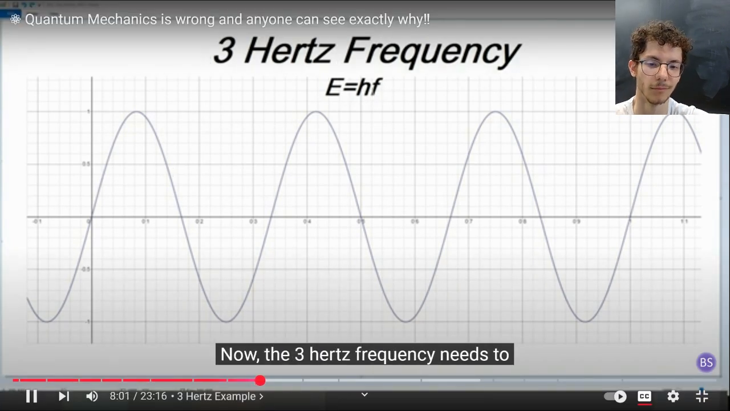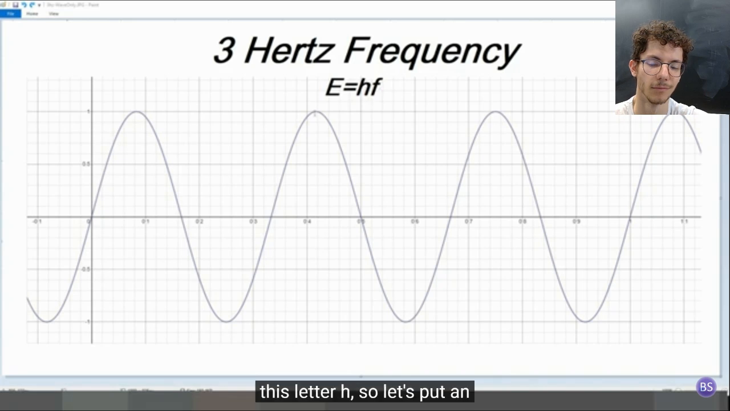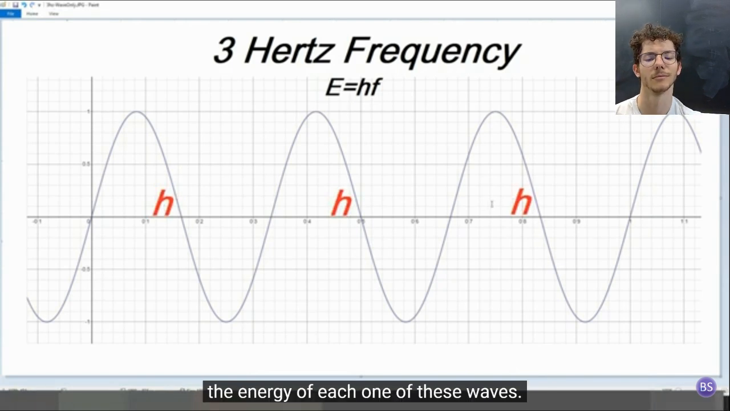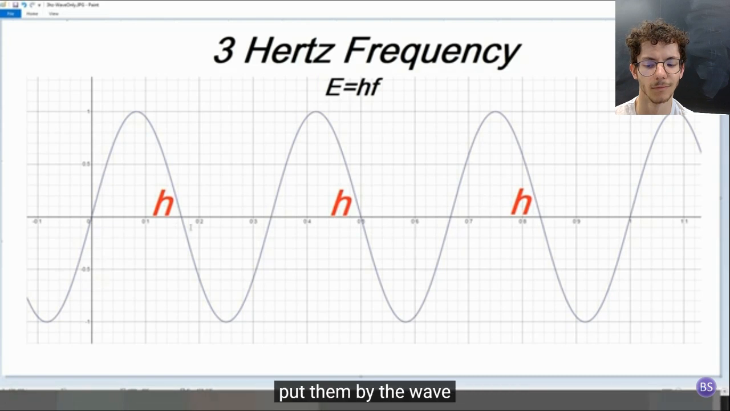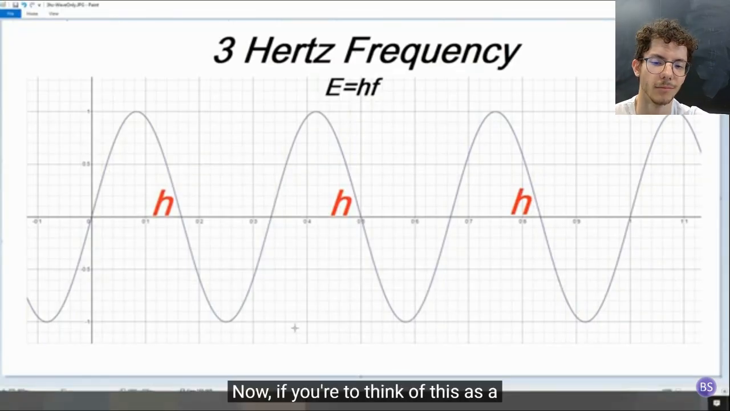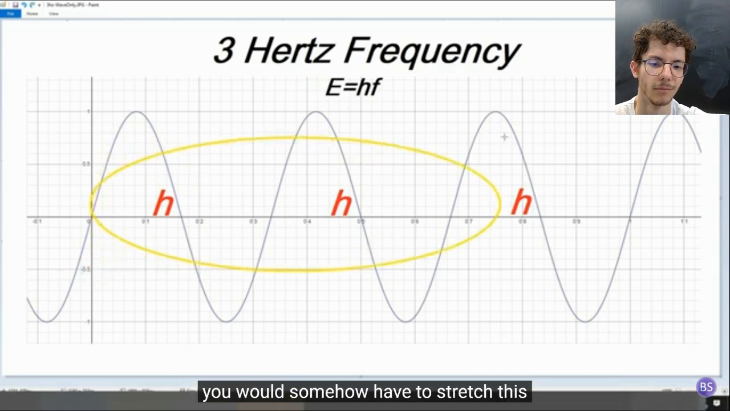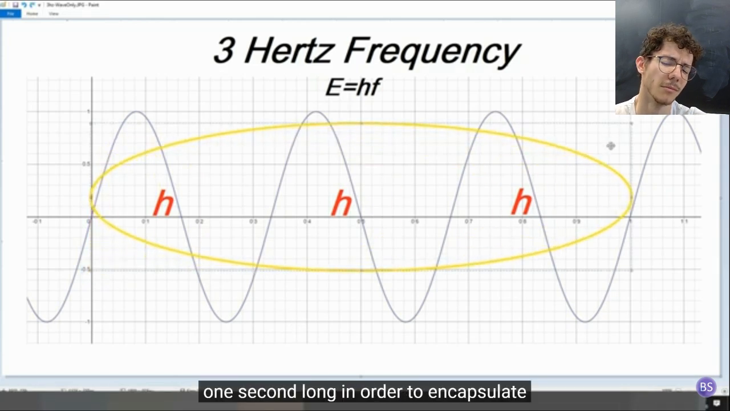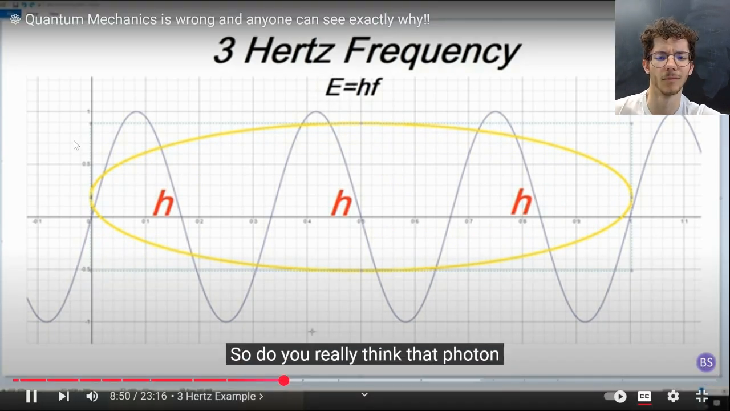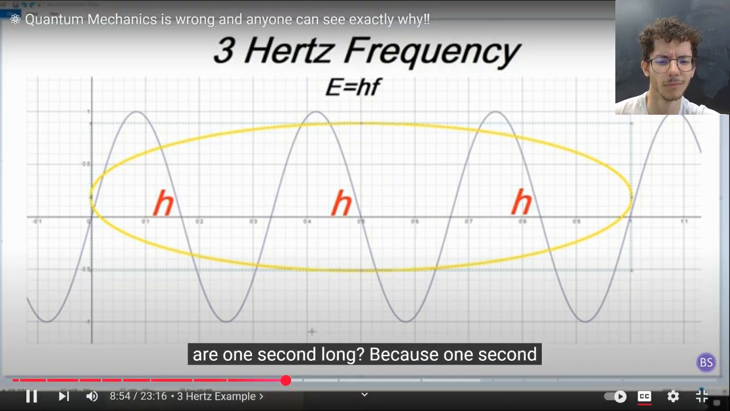Now the 3 Hertz frequency needs to be multiplied by this letter h. So let's put an h by each one of these wave fronts. So each one of these h's represents the energy of each one of these waves. To follow on with our water analogy, I put them by the wave front because when we get hit by waves of water, we can feel the energy of the wave itself. Now, if you're to think of this as a particle of light or photon, you would somehow have to stretch this photon to be 1 second long in order to encapsulate the energy of this wave equation. So do you really think that photon particles are 1 second long?